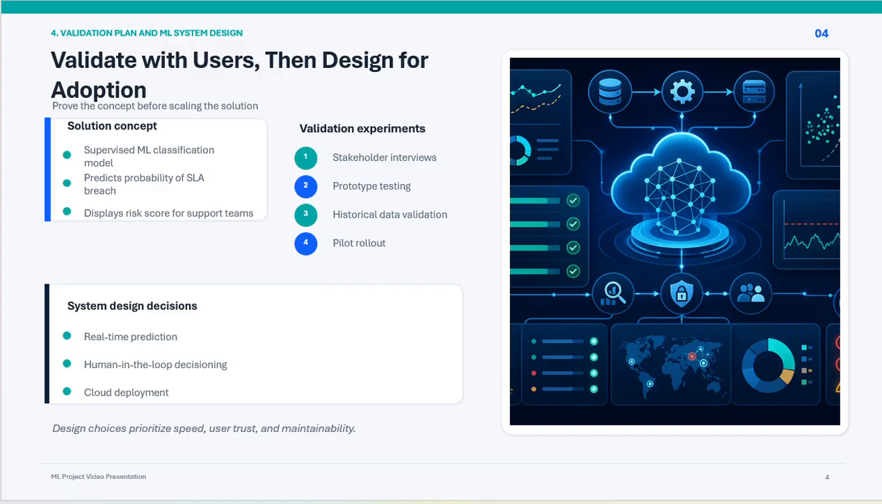I also considered three key machine learning system design decisions. The first decision is real-time versus batch prediction. I selected real-time prediction because support teams need immediate visibility into risk as soon as a ticket is created. The second decision is human in the loop versus full automation. I selected human in the loop because the model should support decision making rather than automatically altering ticket priorities. Human oversight helps ensure accountability and trust.